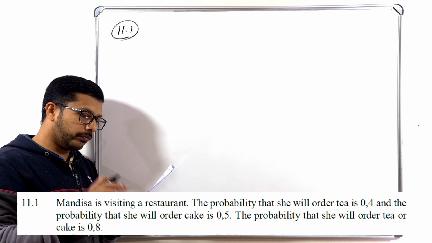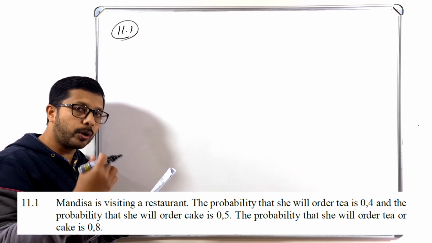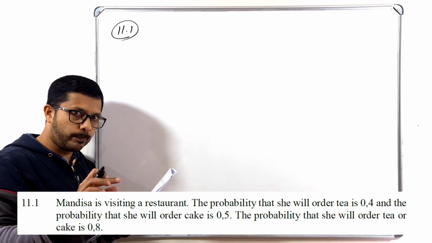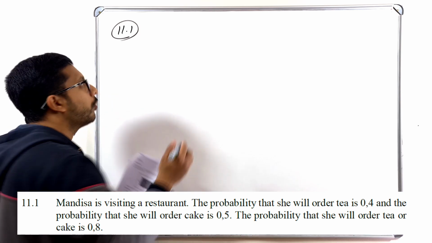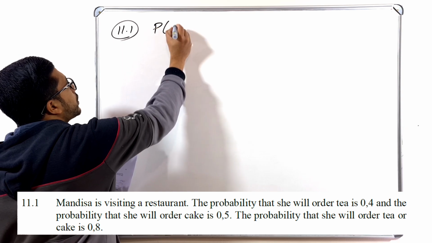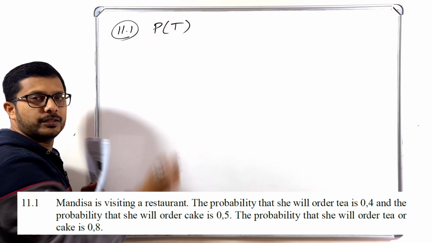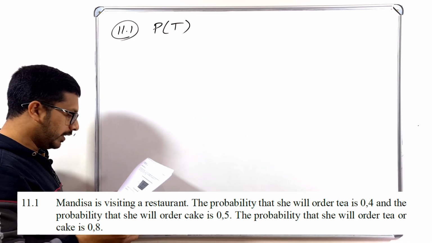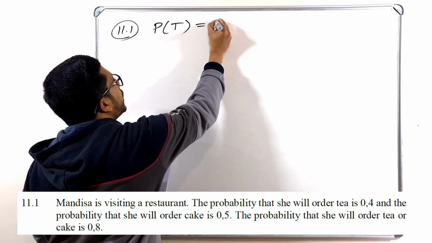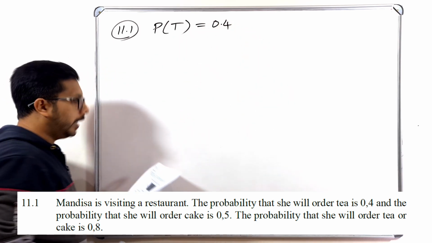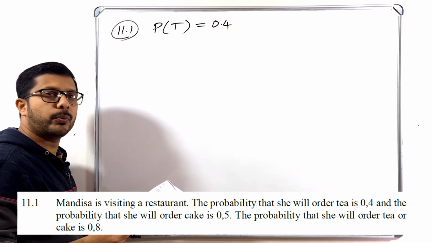So first one, all of these are probabilities given, not numbers. The probability that she will order tea is 0.4. Let me call tea T. So the probability of T is 0.4, and the probability that she will order cake is 0.5.